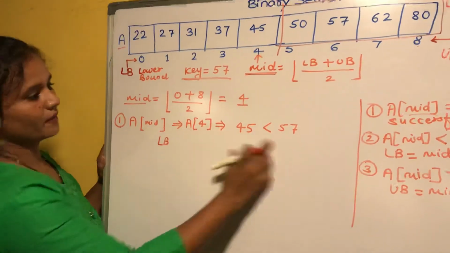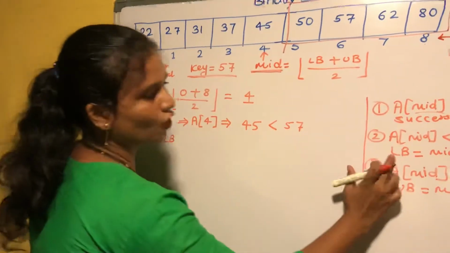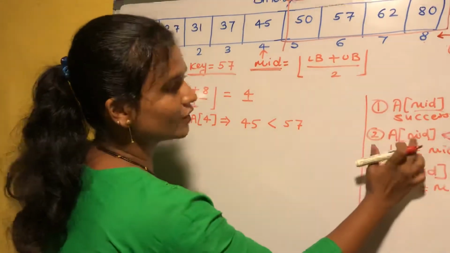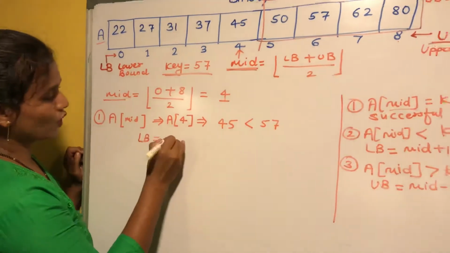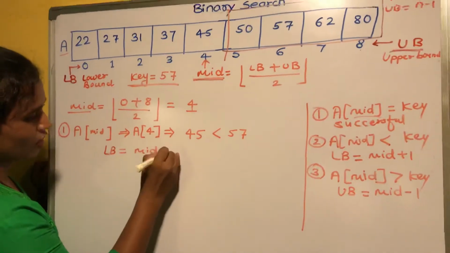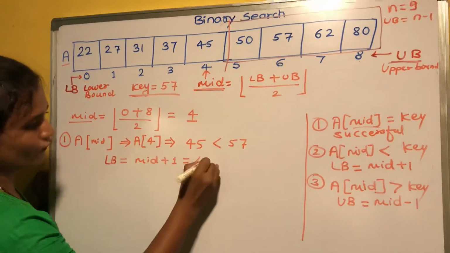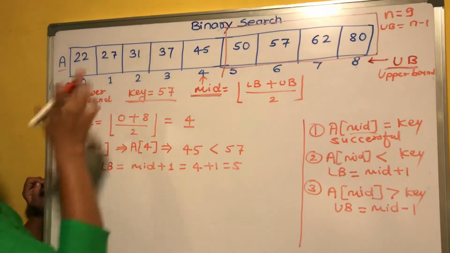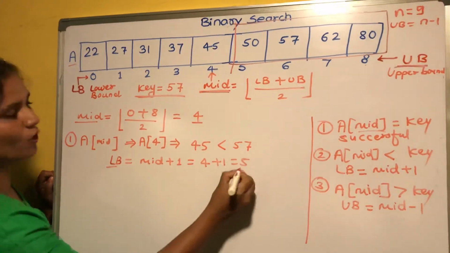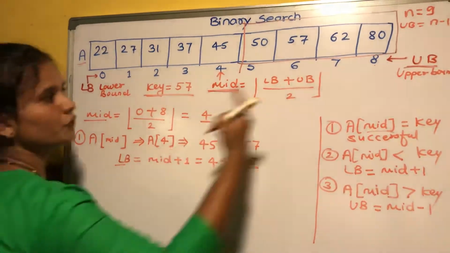Now we will see how. See, we have compared this. Now we have to apply mid plus 1, because our this condition is true, so we have to change the value of LB. LB equals what? Mid plus 1. What is the value of mid here? 4. 4 plus 1, 5. Okay. That means for our new searching space, the value of LB is what? 5. Value of UB is what? 8.